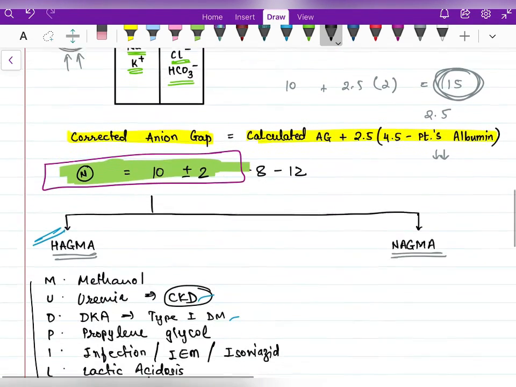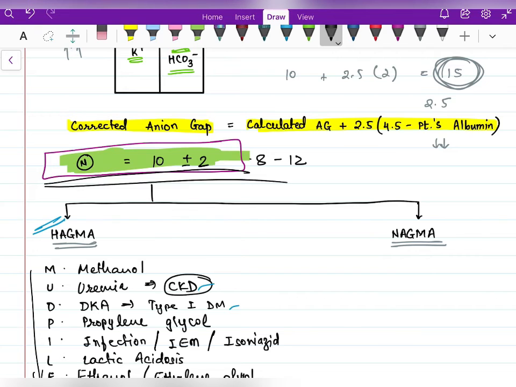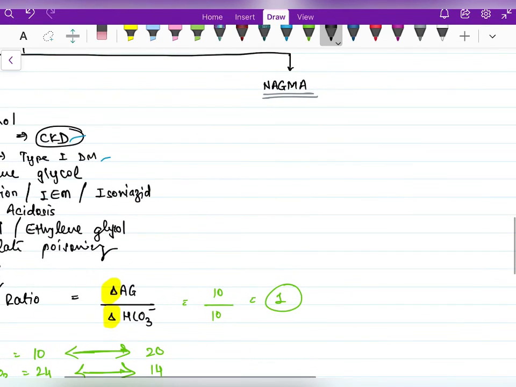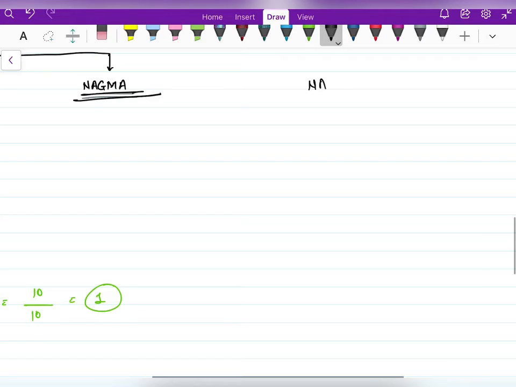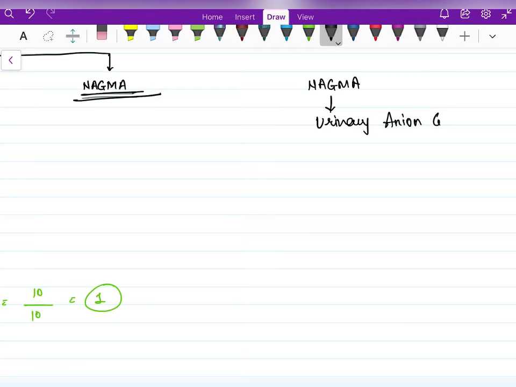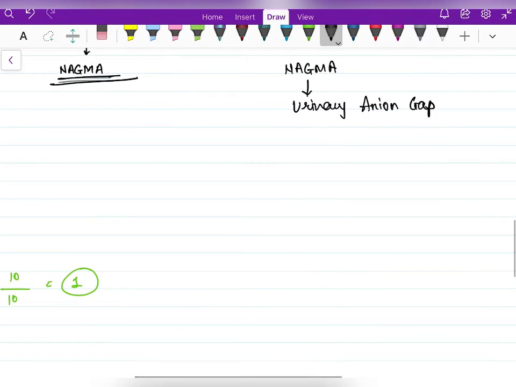Now coming back to metabolic acidosis, we diagnosed metabolic acidosis. We calculated anion gap, but anion gap in our patient is normal. Then we made a diagnosis of normal anion gap metabolic acidosis. Now, before going to the causes of normal anion gap metabolic acidosis, we will take the next step in the algorithm, that is urinary anion gap. After calculating the urinary anion gap, we will see causes of normal anion gap metabolic acidosis.